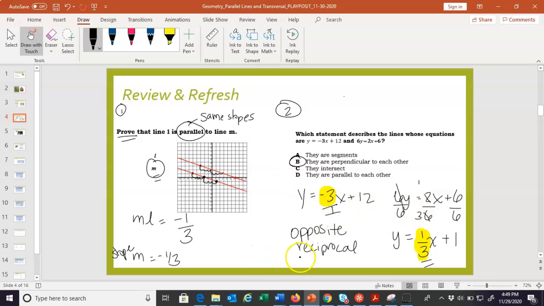Again, you could take both of these and put them into Desmos and graph them and confirm that that is the case. Well, at least you would definitely see they're not parallel because they would be intersecting somehow. So it'd either be B or C, but once you look at the slopes, you'd see that they are exactly opposite reciprocals, so they are perpendicular.